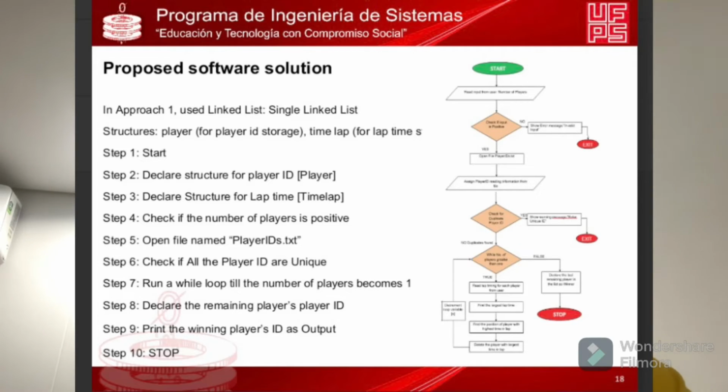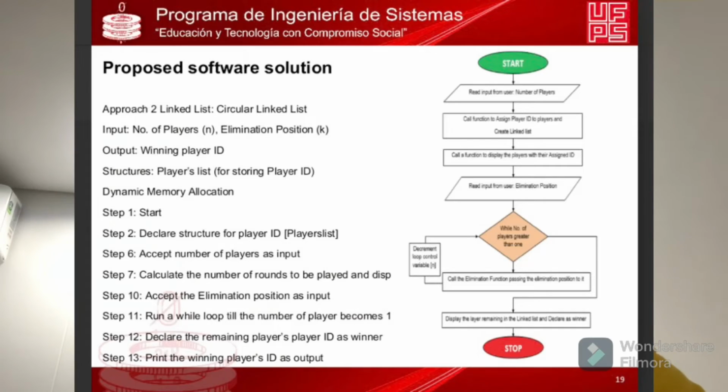Step number 7, run a while loop until the number of players becomes 1. Step 8, declare the remaining player's player ID. Step 9, print the winning player's ID as an output. And step 10, stop. Now, for approach number 2, the structure will go something like this.